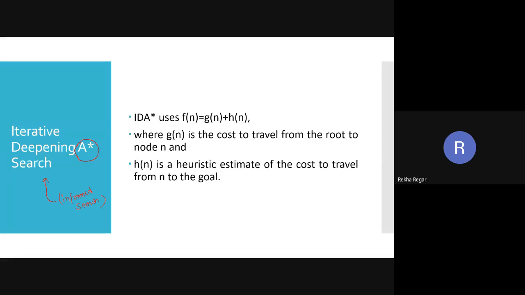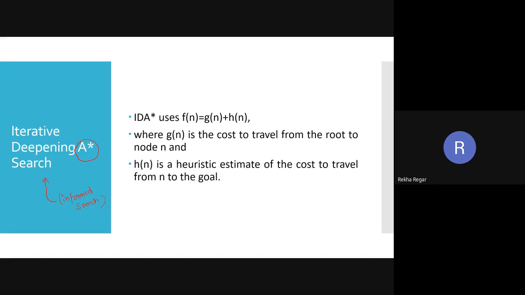Can anybody tell me what is an informed search?